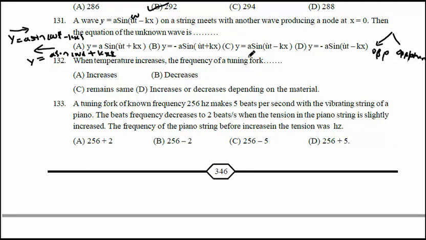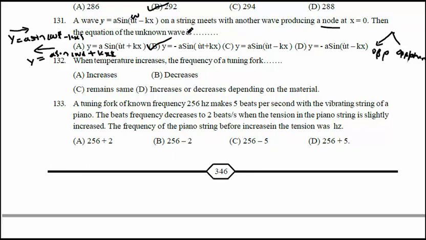So there should be two properties for the upcoming wave. One, it should travel along the negative x-axis, coming opposite. Another, it should have opposite phase to produce the node, so that the waves cancel each other and the node will be produced. That means the opposite direction turns minus into plus, and opposite phase means it should have a negative sign. So the correct option is B.